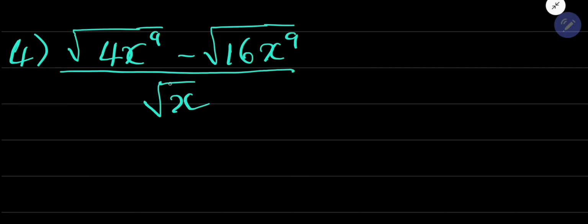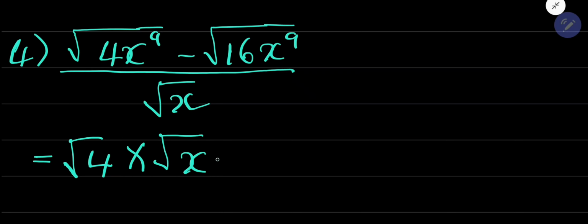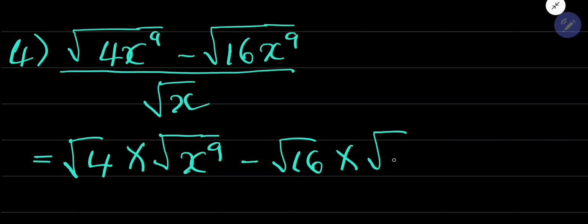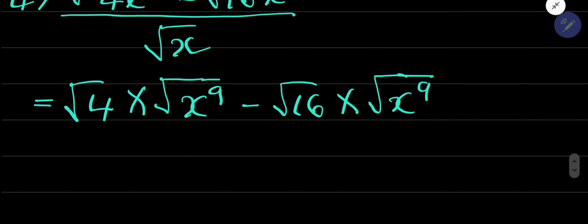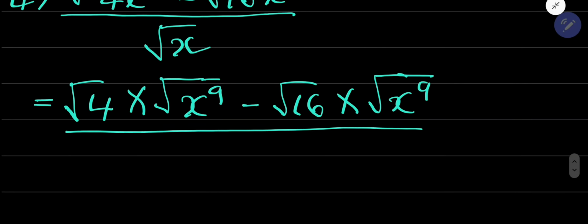We know that this can simply be written as square root of 4 times square root of x exponent 9 minus square root of 16 times root of x exponent 9, right? All of them divided by root of x.